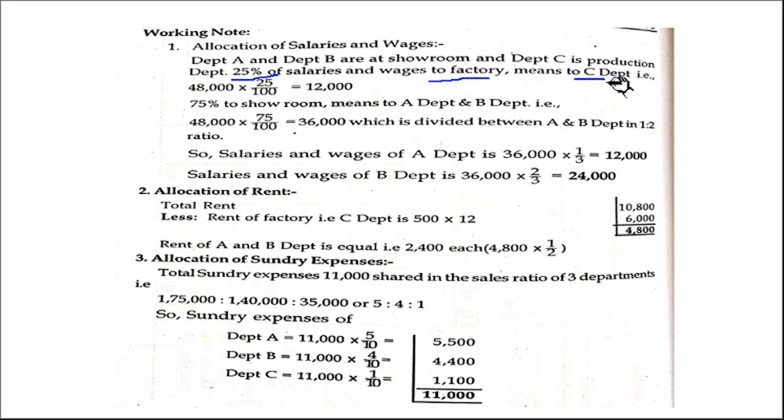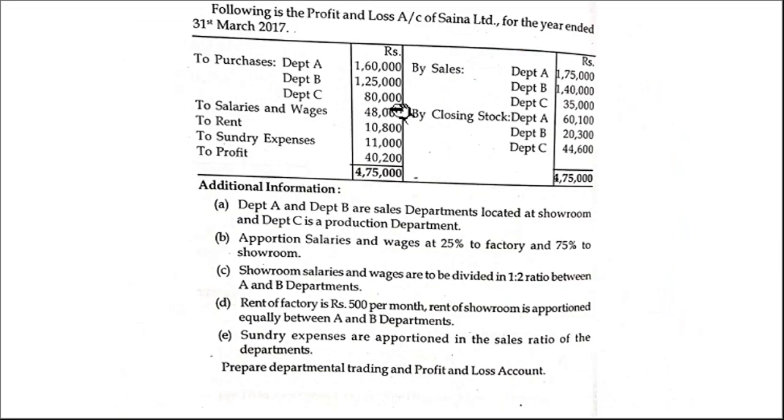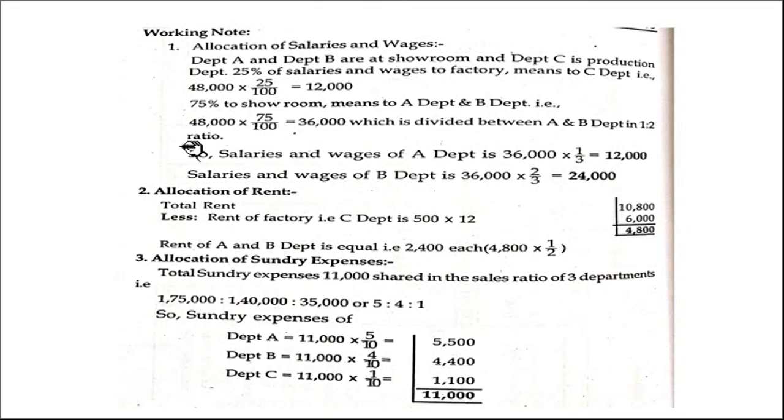What is the wages and salary value? 48,000, correct? So 48,000 into 25% is 12,000. So 12,000 goes to Department C. Remaining 75% to the showroom, that means A and B.